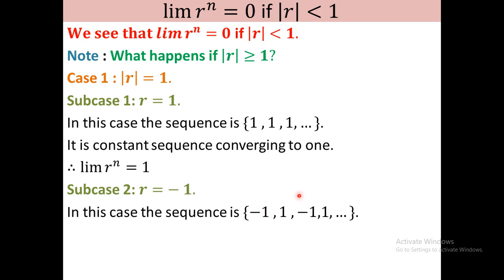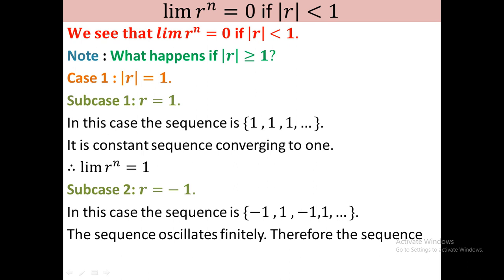the first term, third term, fifth term are all equal, and the second, fourth, sixth terms are all equal. These oscillate between minus 1 and plus 1. The sequence oscillates finitely, therefore the sequence is not convergent. So in that case the limit of r to the power n does not exist.